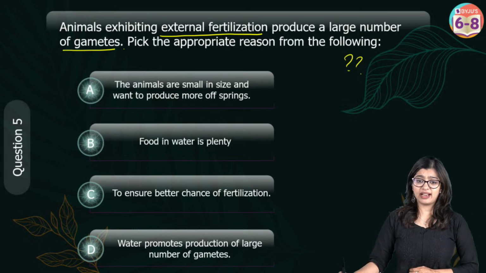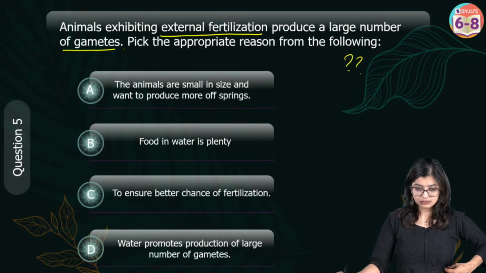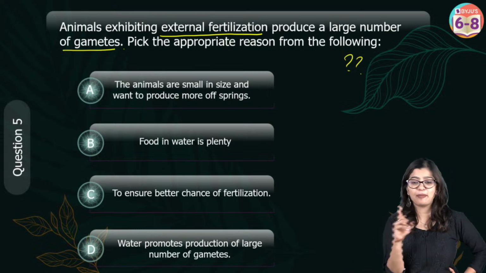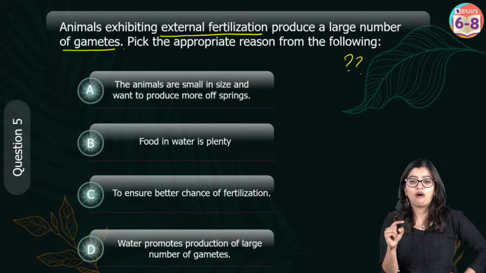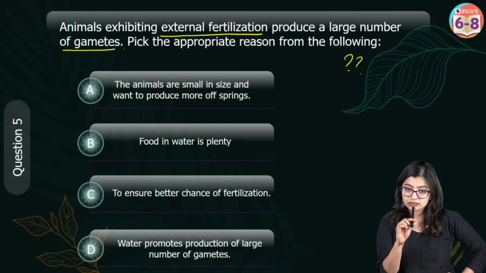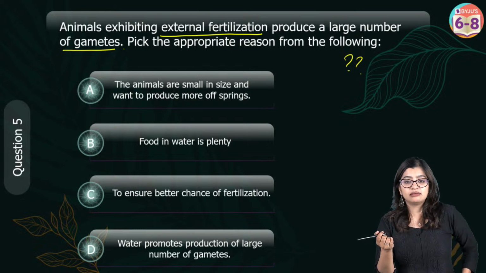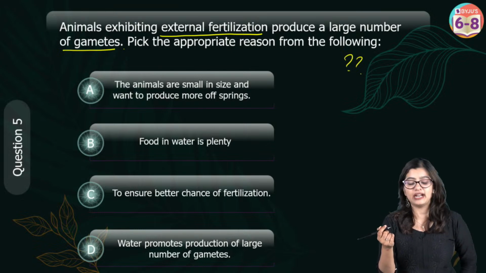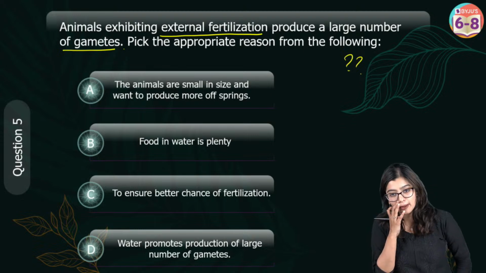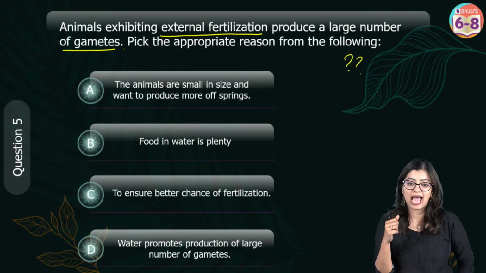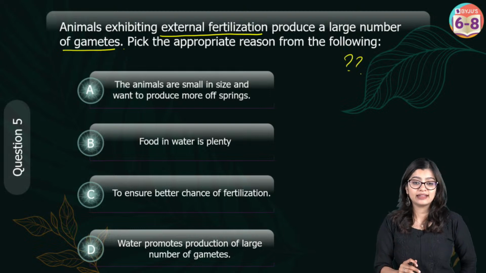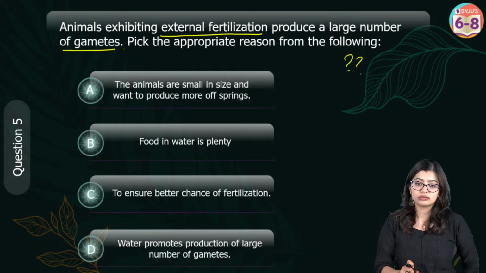Ma'am, this chapter is really confusing. Is it reproduction in animals that is confusing? Is the reproduction chapter confusing or is the other chapter confusing? Ma'am, this will come in Telegram. Yeah, you will get the PDF on Telegram. Don't worry. But see, whatever I write on that blackboard is not going to come. Okay. No, Devika, that is wrong.